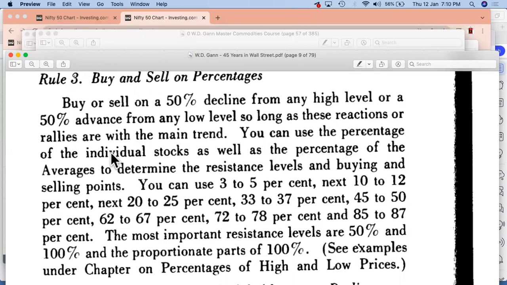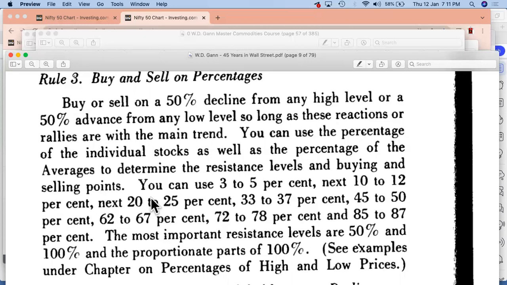You can use the percentage of the individual stocks as well as the percentage of the averages, right? Now, averages is more about two things. Dow Jones, previously during that time, that was also an average which was being used. And you can also use it for individual stocks to determine the resistance level and buying and selling points. So again, he has talked about the same things over here.